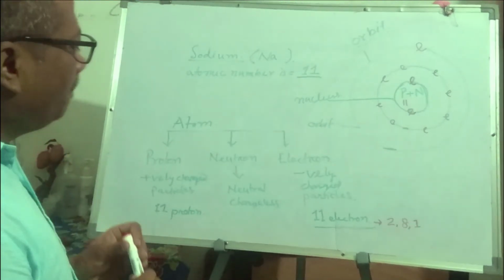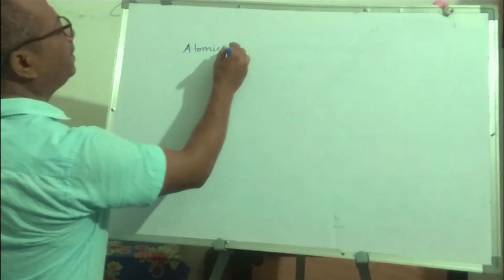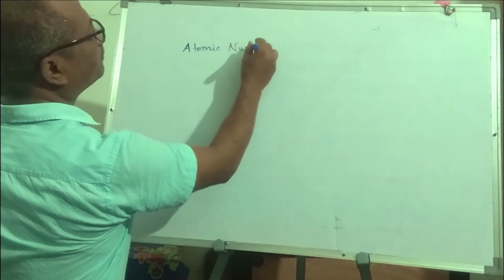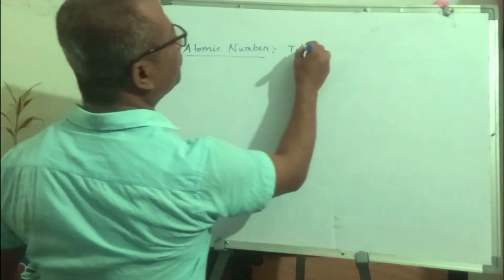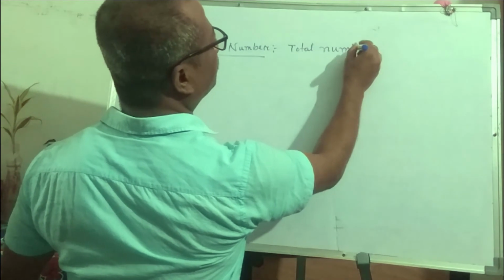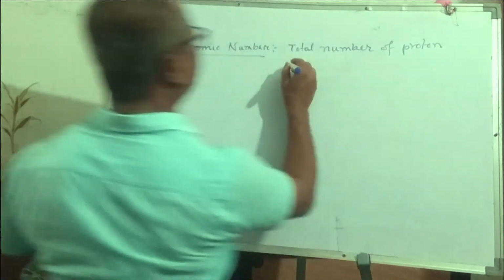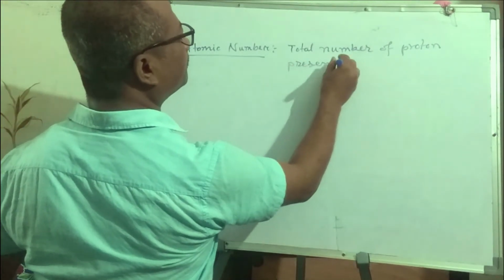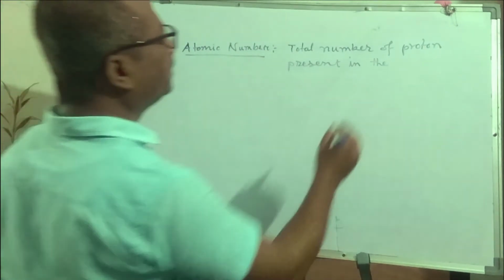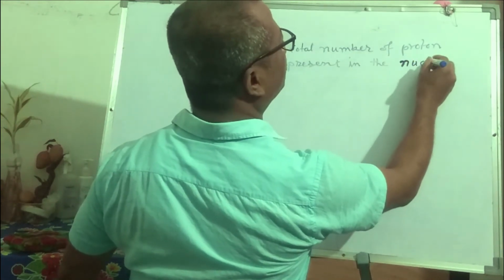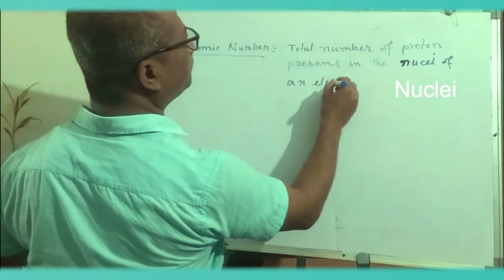So we are going to read about atomic number. Atomic number means total number of proton present in the nuclei of a element.